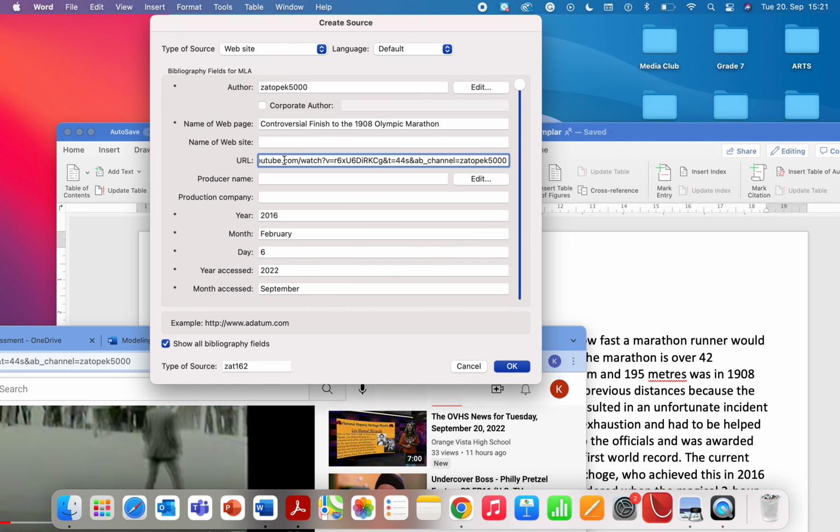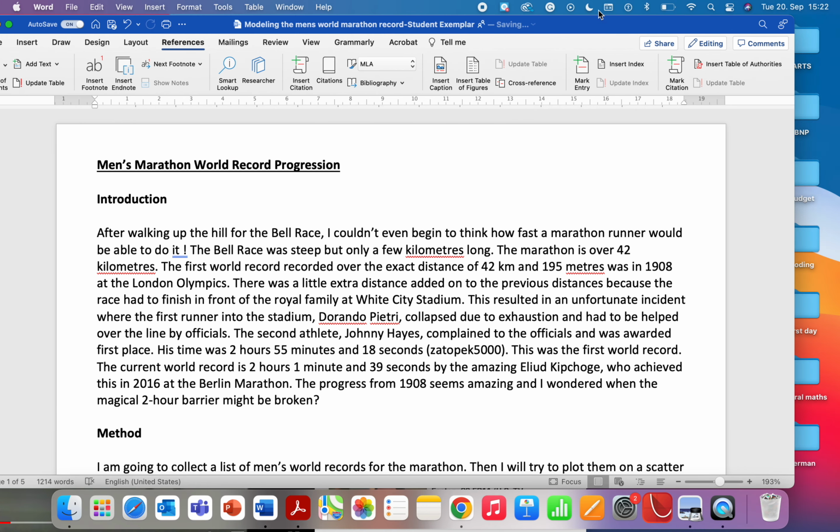So if I paste it in here, and also there's the name of a website, so that's definitely YouTube. And I don't have to fill in everything. Producer name, I don't know, production company, but I think that's all right. But I definitely wanted that URL so that it will appear in my references section, and then someone else can go and copy paste this into a web browser and go to that video. So I'm going to click OK, and let's see what's happened. So here the in-text citation is just a little bracket, and this is obviously the name of the author of the reference I used. All right, great.